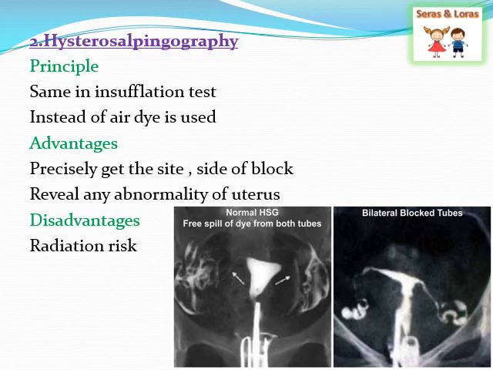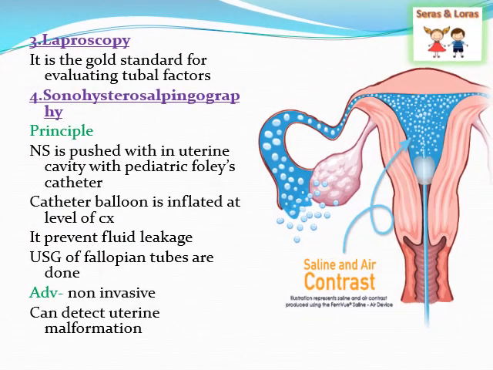And even if there is any uterine abnormality, we can detect it through this method. But the only disadvantage is the radiation risk. The third method is the laparoscopy, which is considered as the gold standard for evaluating the tubal factors. Through the laparoscopy, you can clearly visualize whether the fallopian tube is blocked or whether it is patent. Okay, the fourth one is